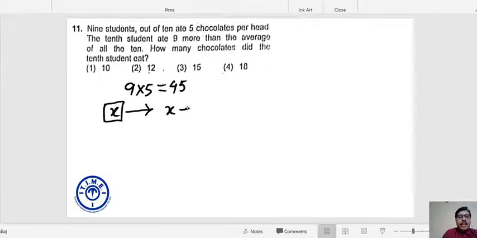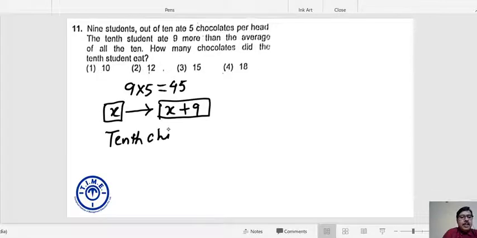So how many chocolates did the 10th child eat? X plus 9. And what is your ideal average? The average number of chocolates consumed by the group of 10 students is X.